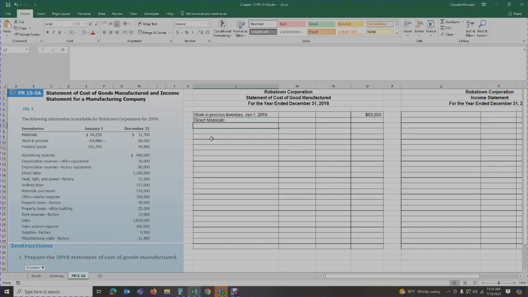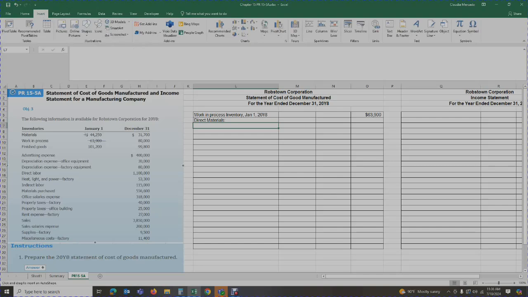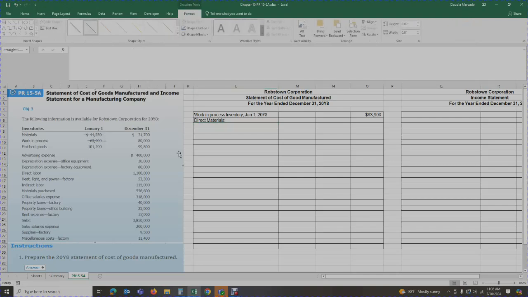So we're going to start off with our materials inventory. Do we have any materials left over from the prior period? Let's look at our materials. And yes, we do. We have $44,250 sitting in our warehouse from the last period. Let's go ahead and mark that. I like to mark them because I want to make sure I know what numbers I've used.